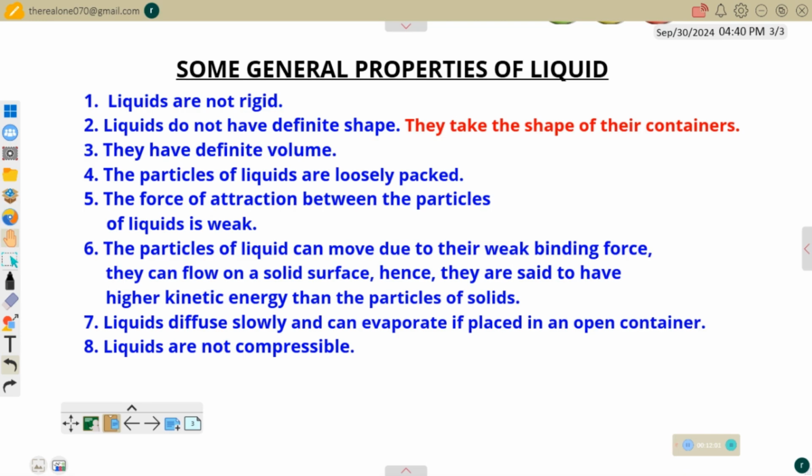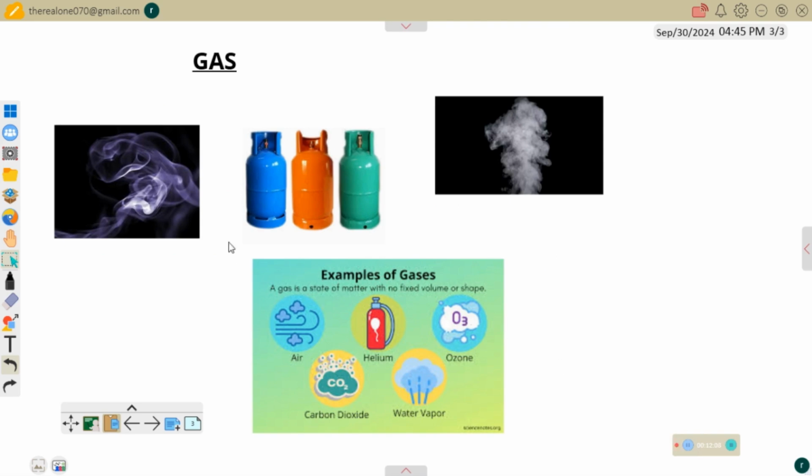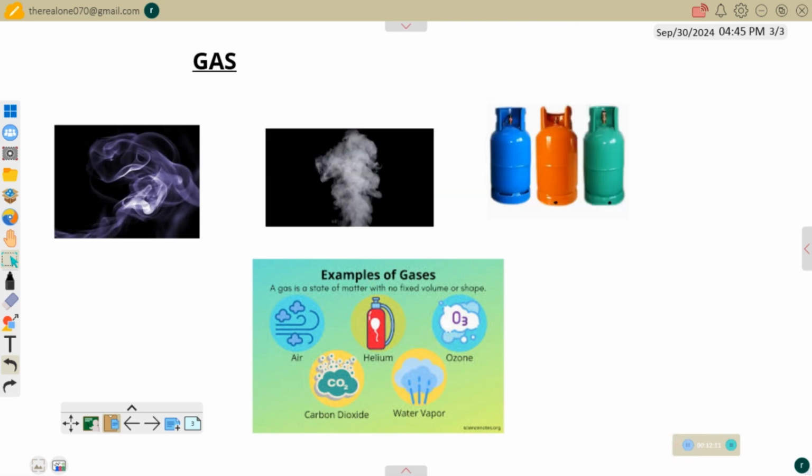So now let's move to the properties of gas. Let's consider gas. Now consider each of these images that we have here. If you look at the first two, you will see that these are smoke. The first one here is smoke, and this is another smoke. They are examples of gas.